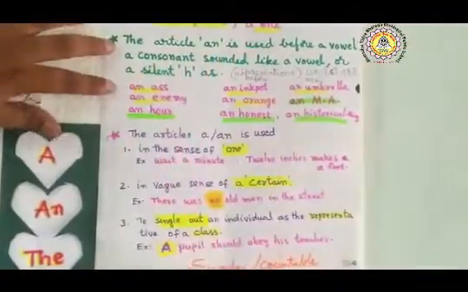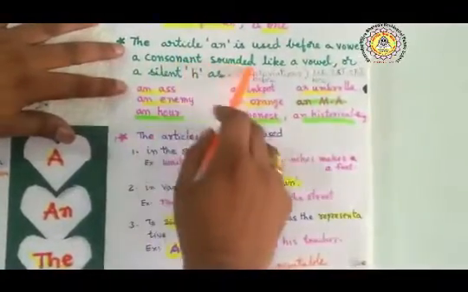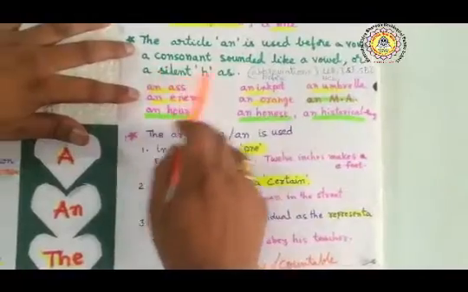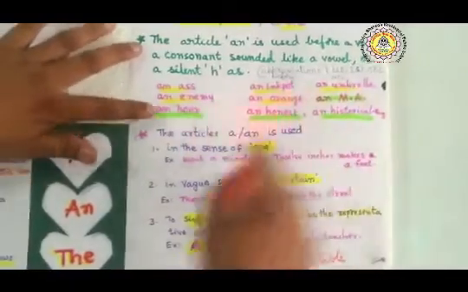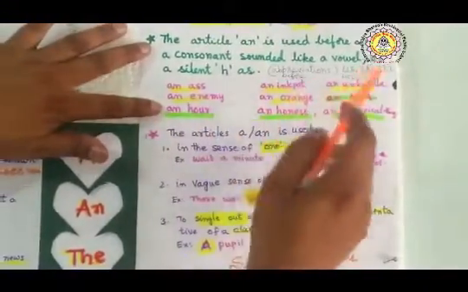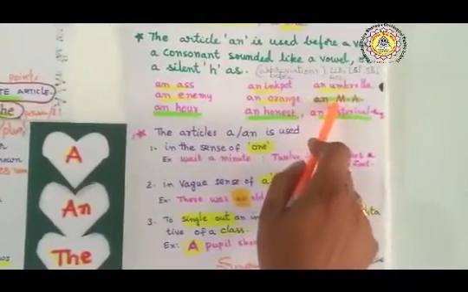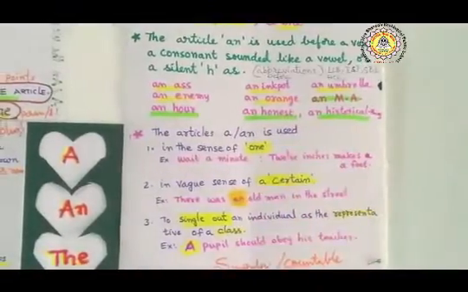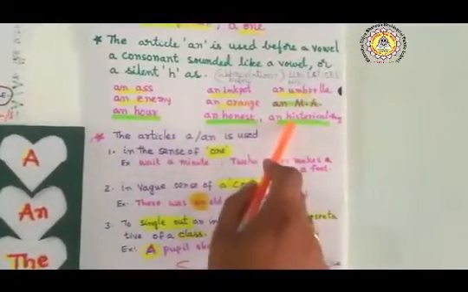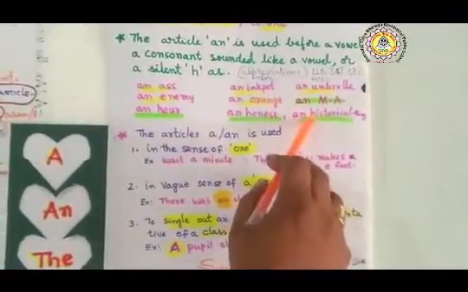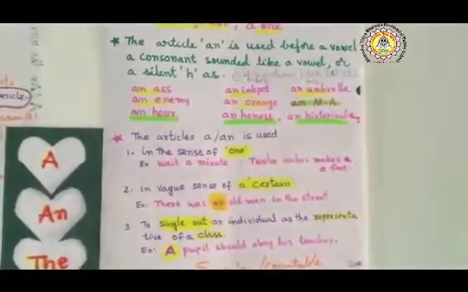The article an is used before a consonant sounded like a vowel or a silent H. For example, see, an hour, an inkpot, an umbrella, an MA. Here M is a consonant, but the sound is like a vowel sound. And here H is silent, honest, hour. So though here H is a consonant, the sound is a vowel sound. So that's why an is used.